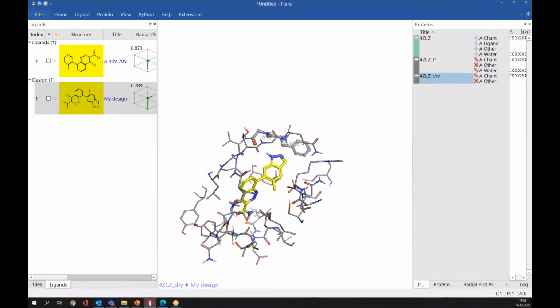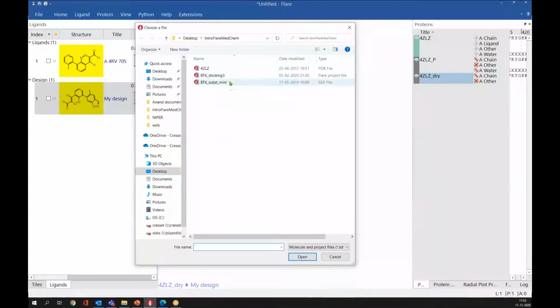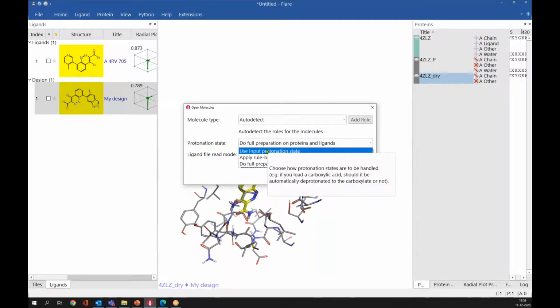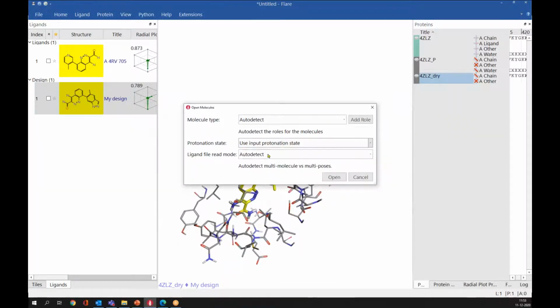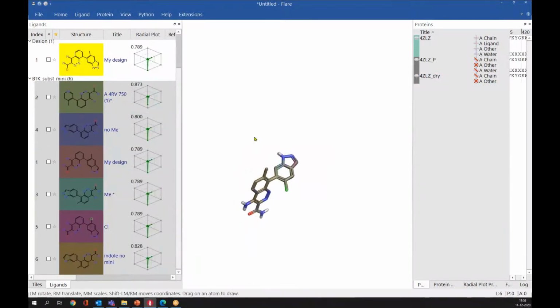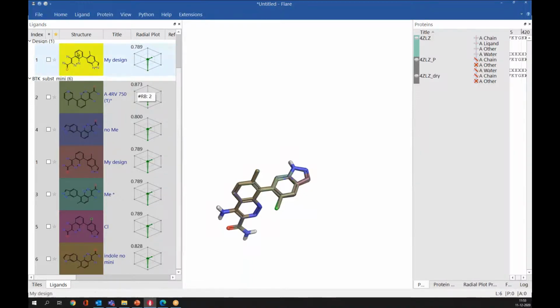And for docking, I'll read in the ligands. These ligands have already been sketched and aligned well using our ligand-based platform, Forge. So the protonation states of those ligands are correct, and I'll use this input protonation state. These are different ligands which are variants of the same crystal structure. We have some small modifications on this structure.